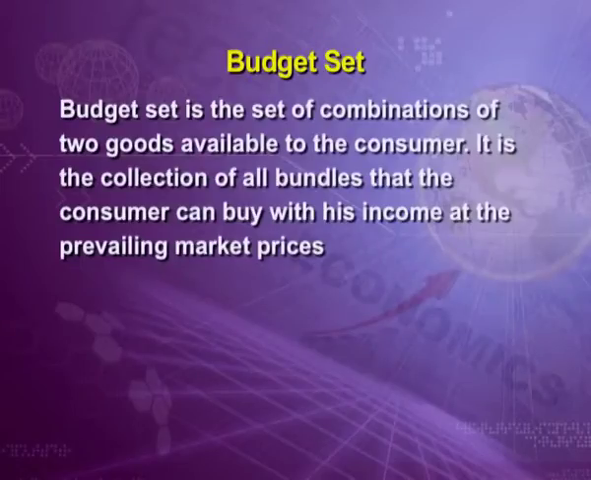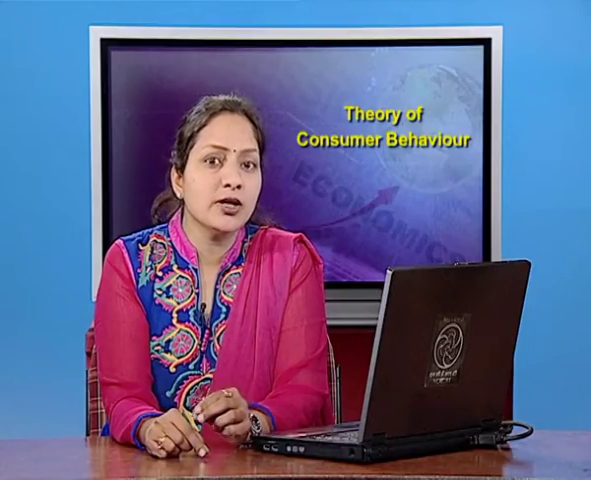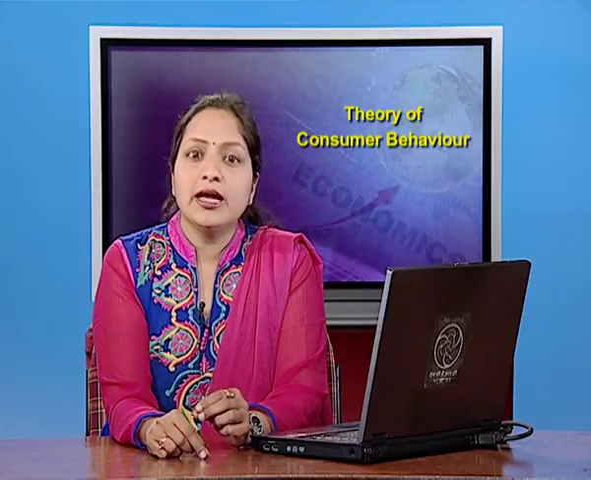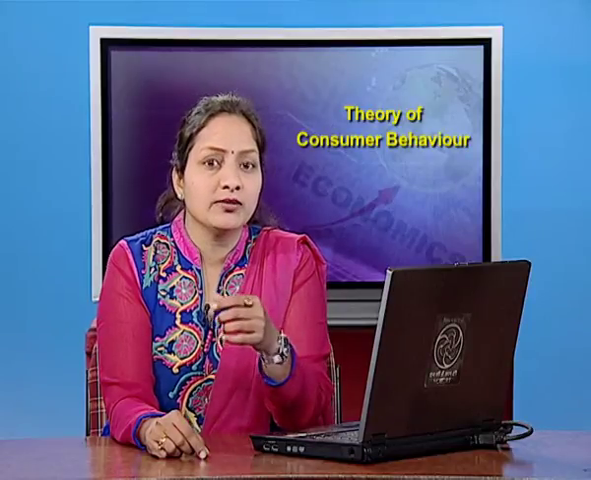Budget set is the set of combinations of two goods available to the consumer. It is the collection of all bundles that the consumer can buy with his income at the prevailing market prices. Suppose the income of the consumer is M and the prices of the two goods are P1 and P2 respectively.